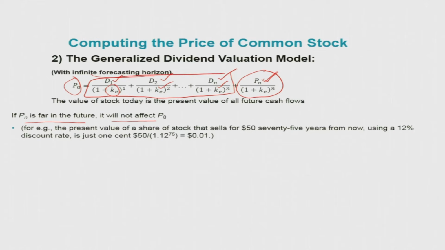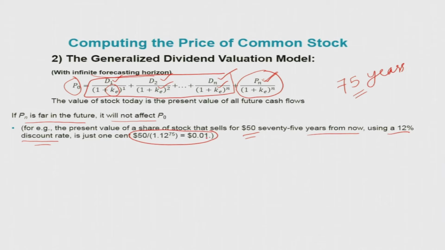For example, the present value of a share of stock that sells 75 years from now. For the sake of simplicity, we are just taking 75 years as the time period for the stock, though it should actually be more than that. So a stock that sells 75 years from now, using a 12% discount rate, that is the KE. If you plug the values in here, you are going to get a present value of this stock of $0.01. That means it's less than 1 cent, right?